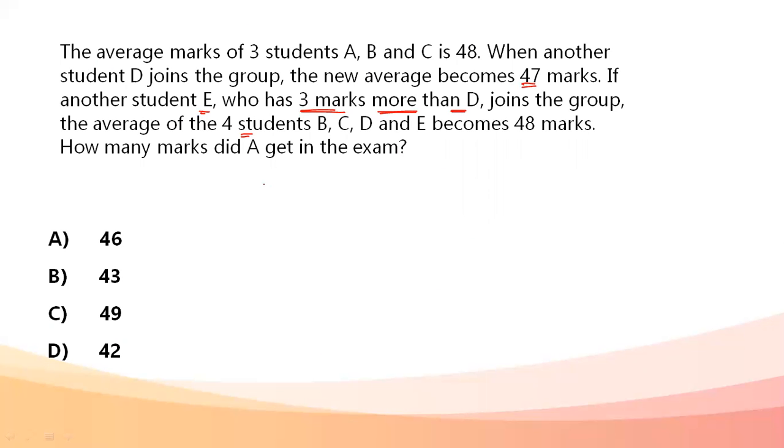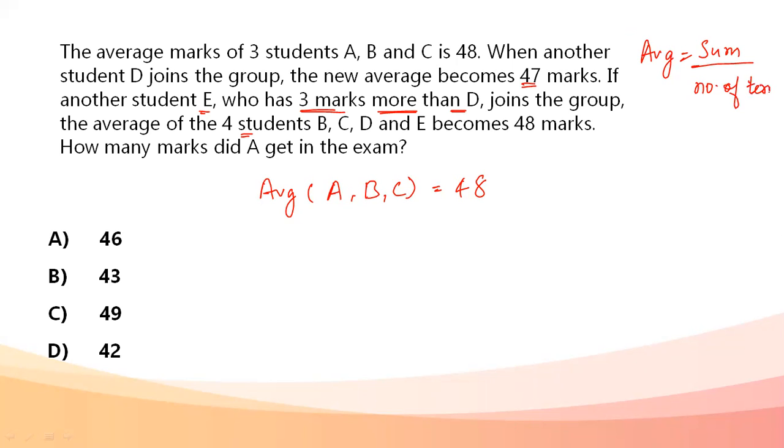So first thing given to us is the average of A, B, and C. It's 48. I know average is equal to the sum of the quantities divided by the number of observations, or the number of terms that we have. So the total score of A, B, and C: A plus B plus C divided by 3 is equal to 48. Cross multiplying, A plus B plus C is 48 into 3, which is 144. First equation. Okay, first condition taken into consideration.